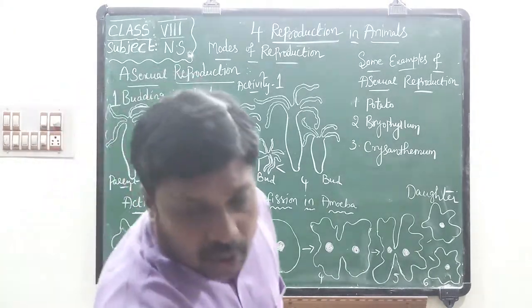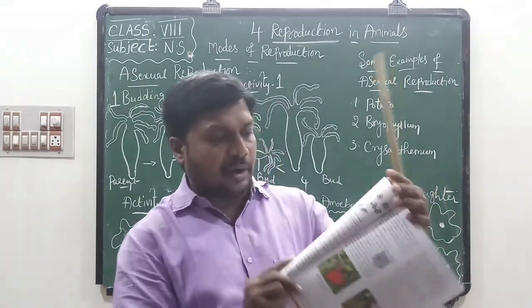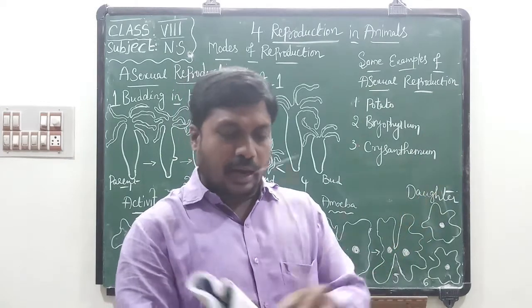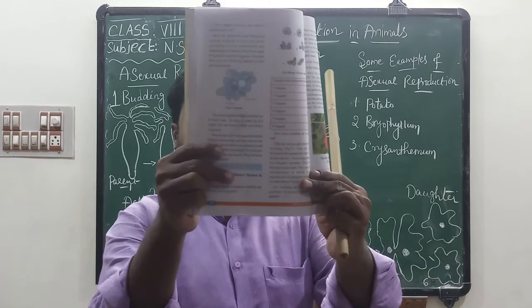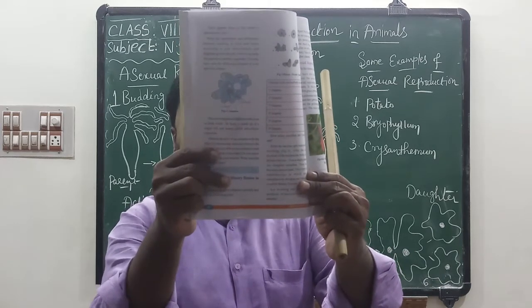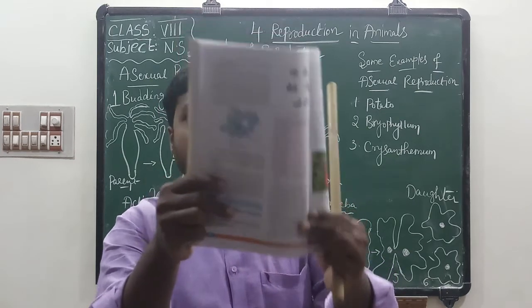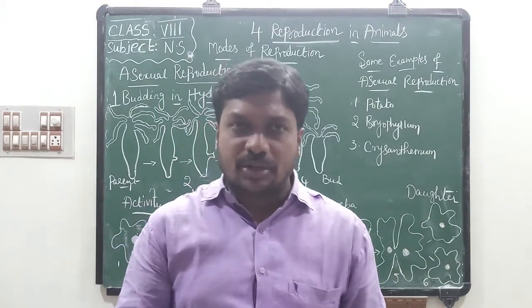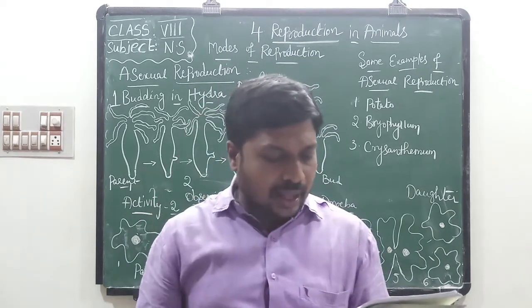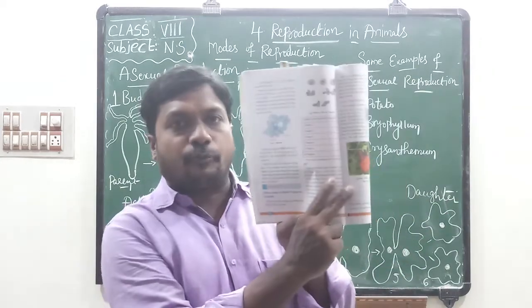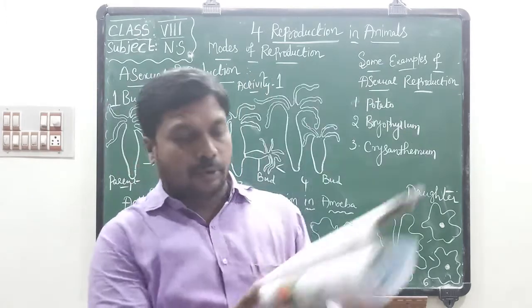Now all of you open your NS textbook and open page number 56. Here they gave an activity for you. You have to fill the columns given on page number 56. All of you open your NS textbooks and take a pencil. Now fill the columns. On the 56th page, they gave one table to you. You have to fill that table.